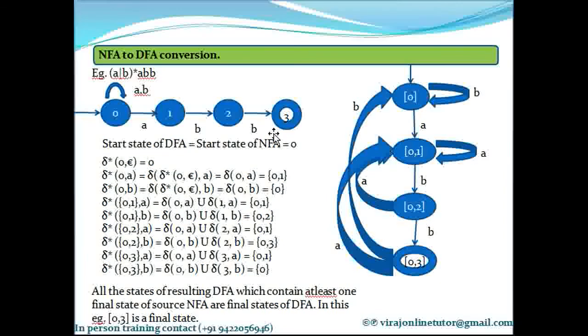So this is a non-deterministic finite automata. Why? Because state 0 on input symbol A can go to either 0 or to state 1. State 0 on input symbol small a can either go to 0 itself or it can go to 1. So a state on a particular input symbol here is going to more than one other state. Since it is going to more than one state,